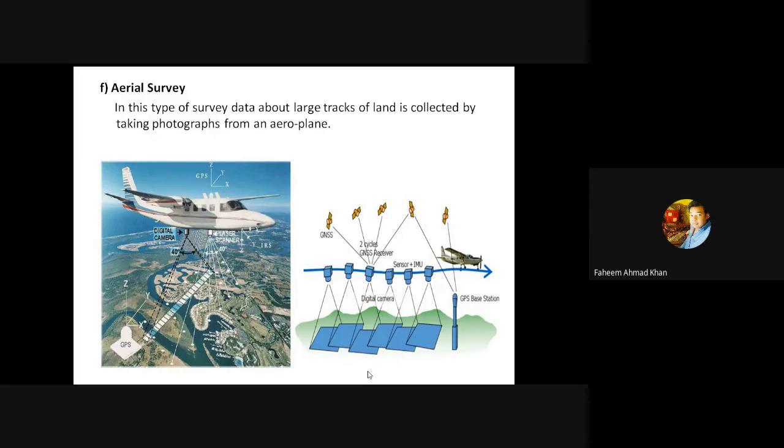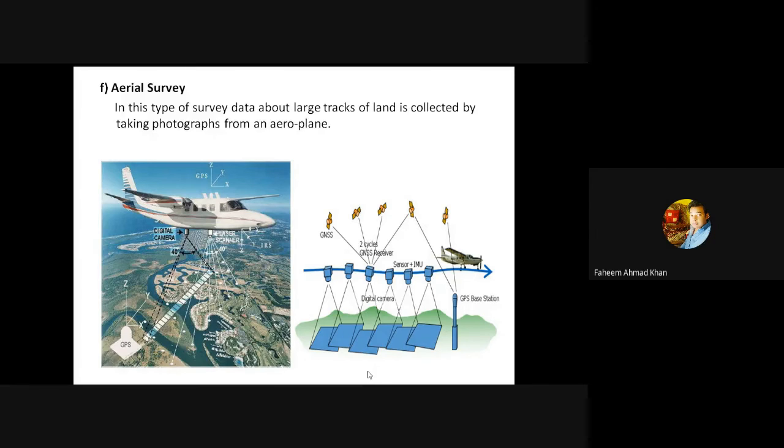But talking about the large surveys, which need to locate the physical features, the river boundary, the hills, the mountains, the train tracks, the roads, for which we have very little amount of time. We have to submit the survey in very little amount of time. We make use of aeroplanes.